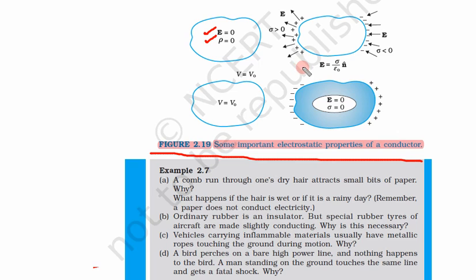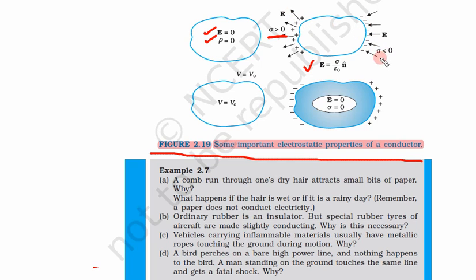Second, the electric field is sigma upon epsilon naught, that we have seen, and this n is the unit vector normal to the surface. So here you see the charge is positive, hence sigma, the surface charge density, is greater than 0 because charge is positive, and electric field is normal outwards.